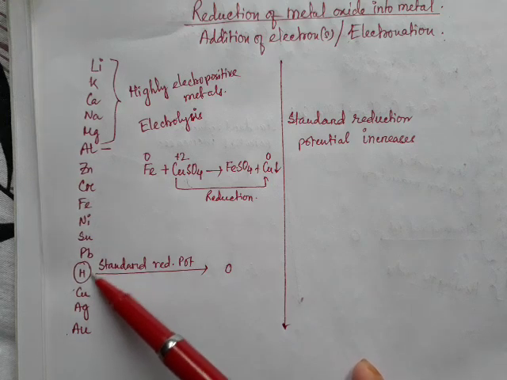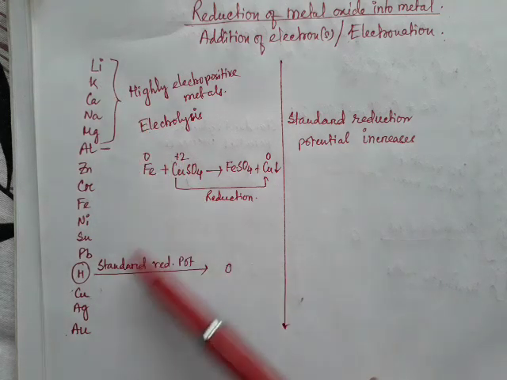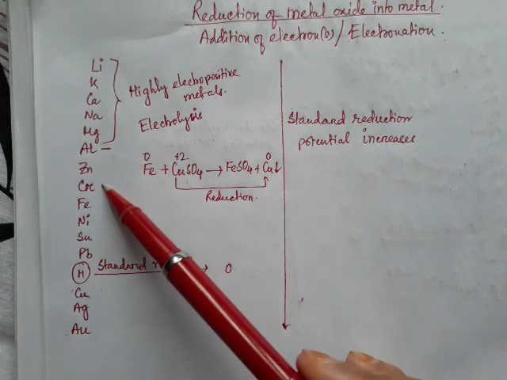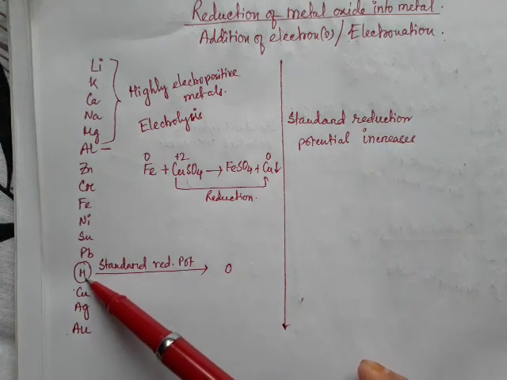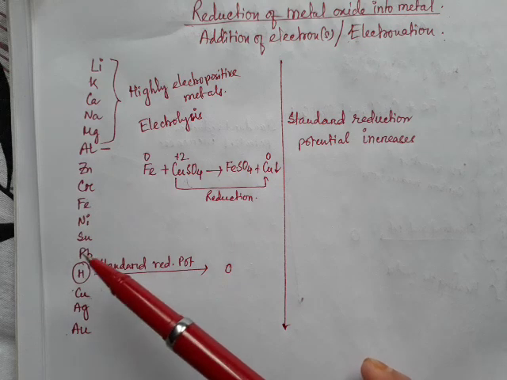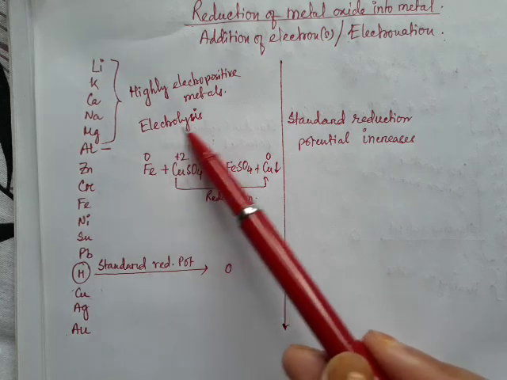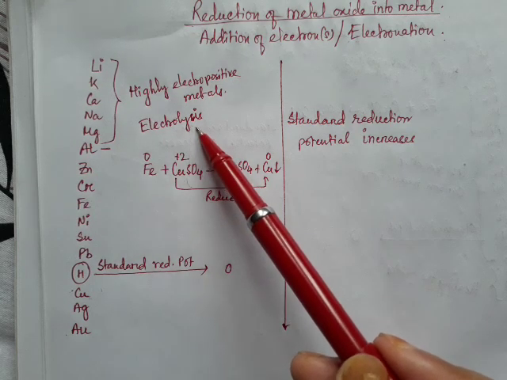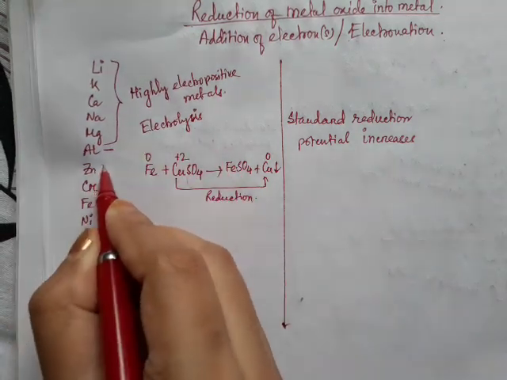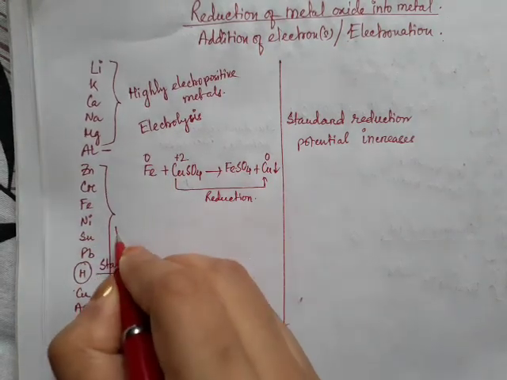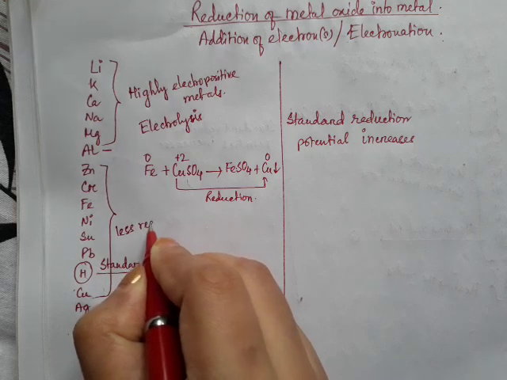You can see that hydrogen lies below them in the electrochemical series, so the standard reduction potential of hydrogen is greater than theirs. So hydrogen will be easily reduced and we will get hydrogen gas at the cathode instead of these metals. Okay, so electrolysis has to be done in their molten state. Then the next batch is from zinc to copper. They are less reactive.